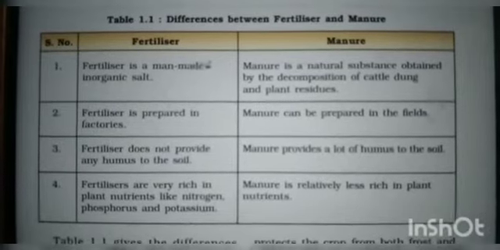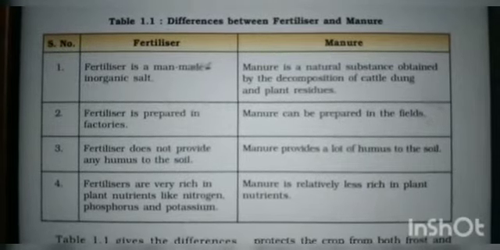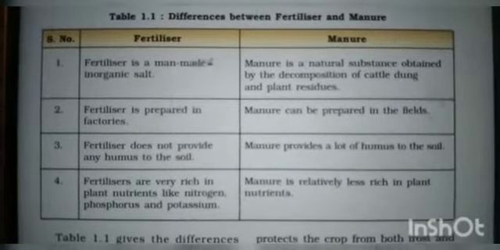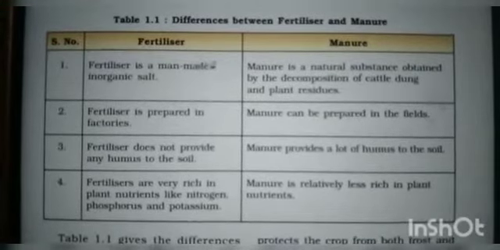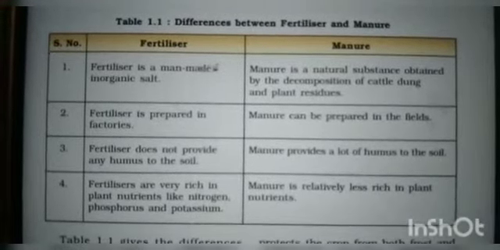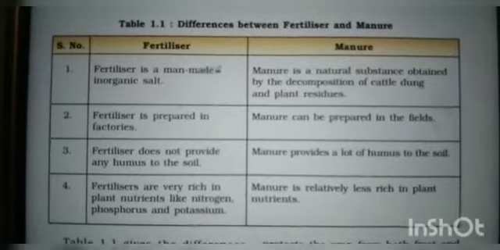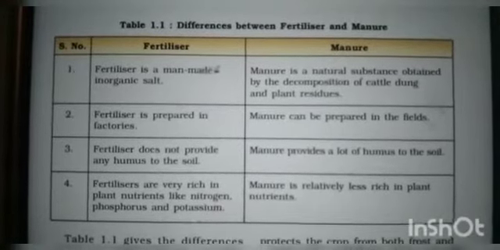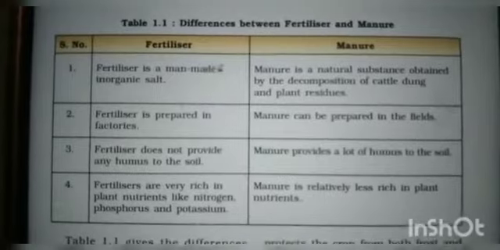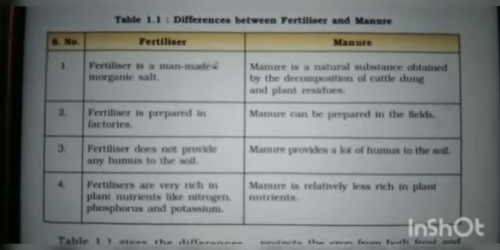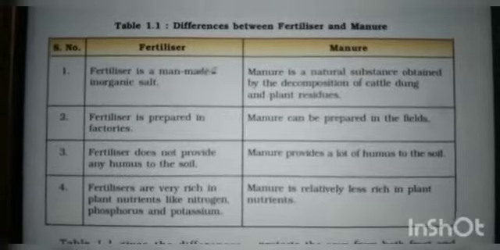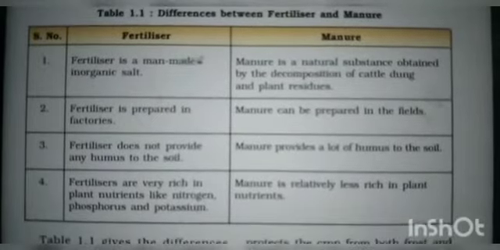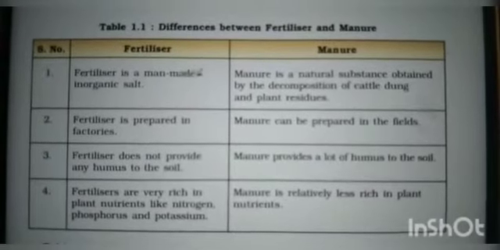And the next one: fertilizers are very rich in plant nutrients like nitrogen, phosphorus and potassium. But manures are relatively less rich in plant nutrients. They are not very rich in nitrogen, phosphorus and potassium; instead they have more carbon content. Nitrogen will also be present, but compared to fertilizers there is a lesser amount of nutrient-rich substances.